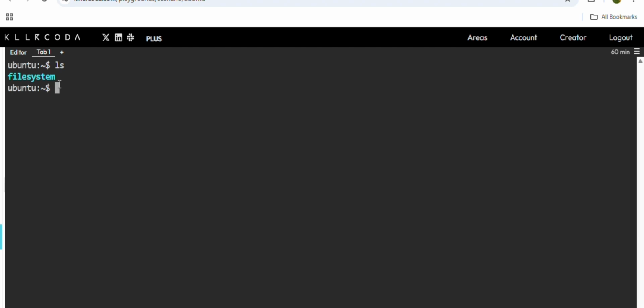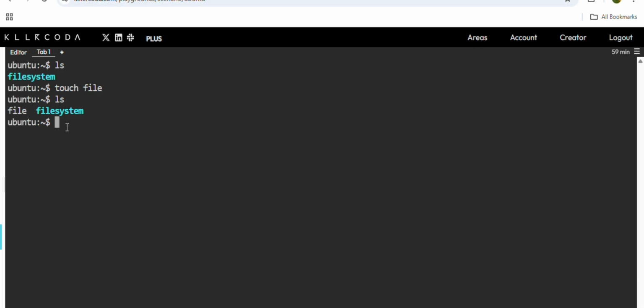Suppose you want to create a file. How will you create it in Windows? You click new, click file, provide the name, and press enter, right? Similarly, in Linux, you use the touch command. For example, touch file1, and if you run ls, see the file is created.